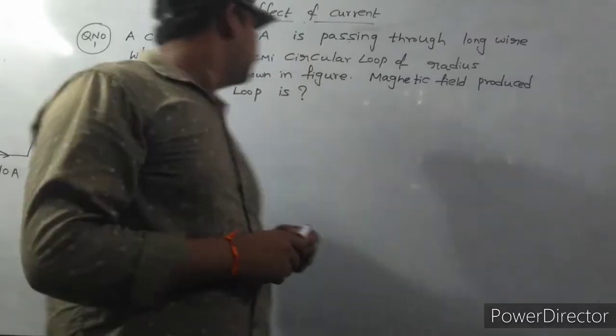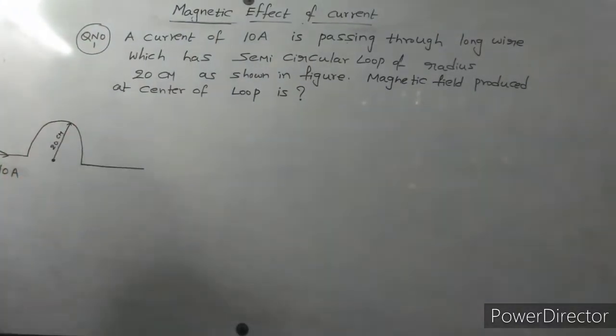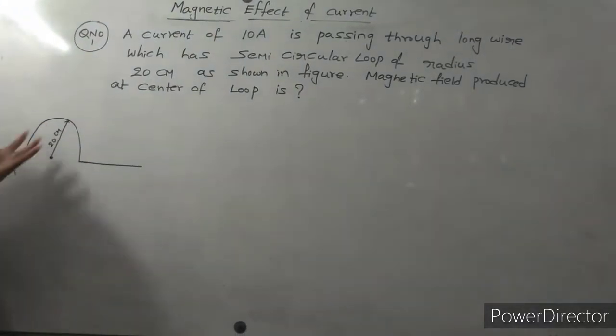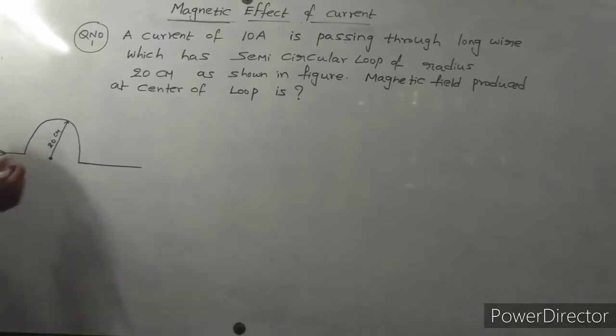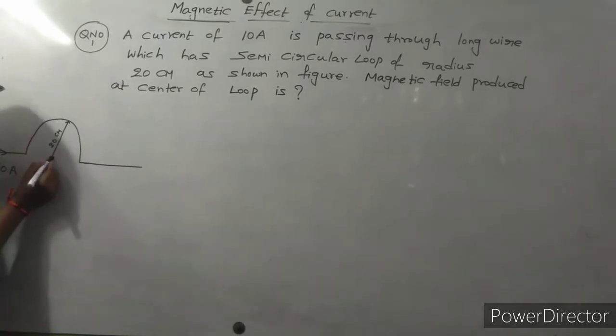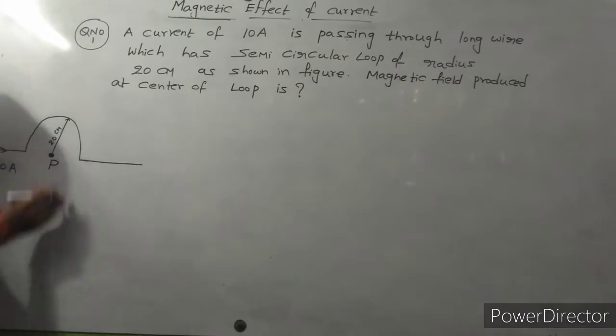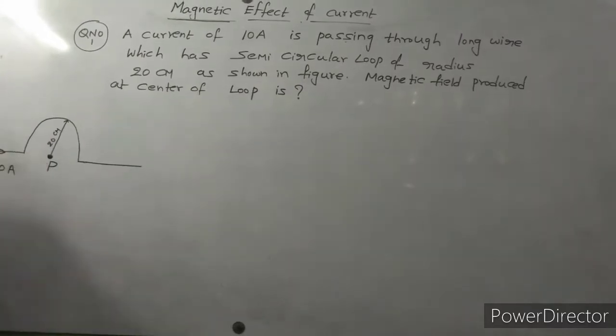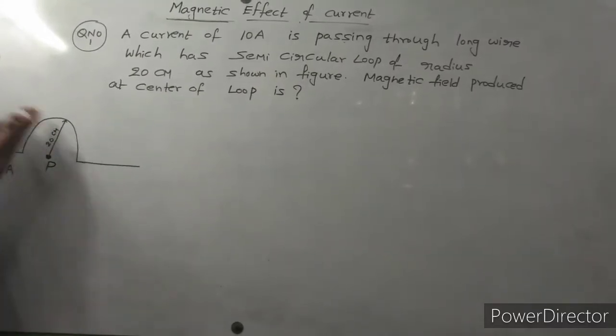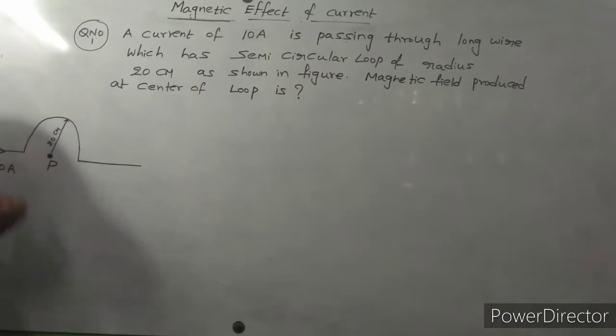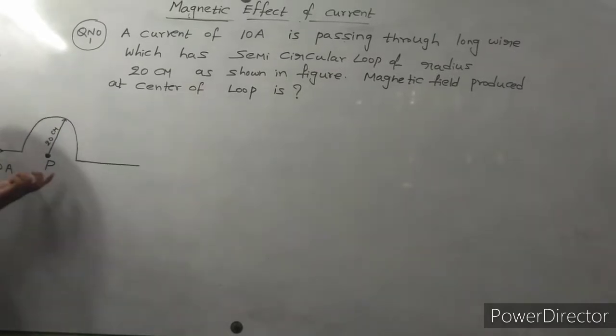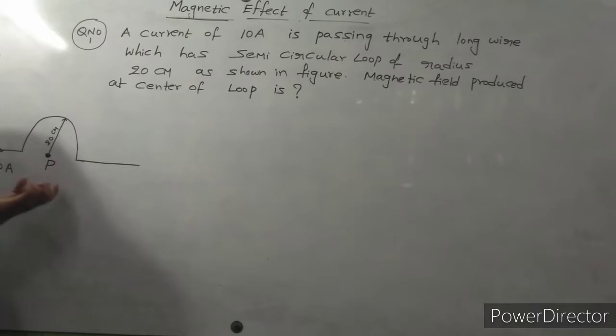For example, this is an arc. Here is a figure. We need to find the magnetic field at this point P, based upon this diagram and the given readings.